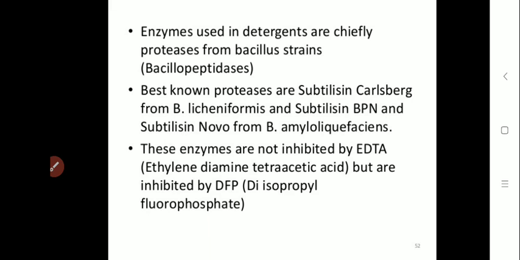These types of enzymes are not inhibited by EDTA, that is ethylenediaminetetraacetate, which does not show any effect on the protease enzyme, but their activity is inhibited by DFP, that is diisopropyl fluorophosphate. So to inactivate such alkaline serine proteases, DFP is used.